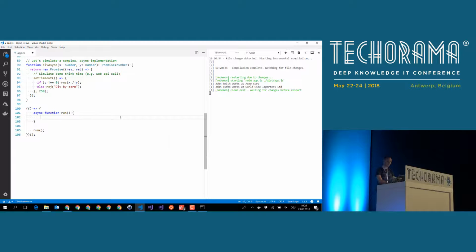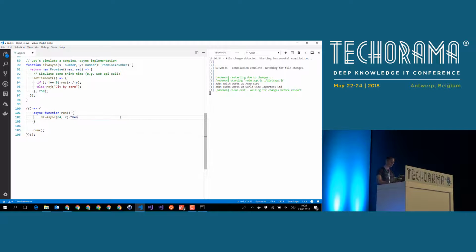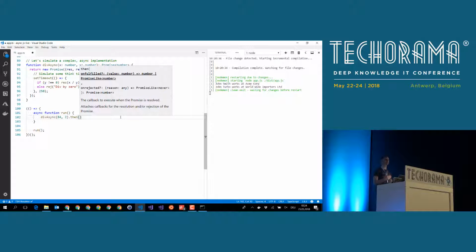If we want to call the diff async, we can do it as usual. For instance, something like this. This will, of course, result in 42. And if we want to do something once the promise has been resolved, we can do that in a functional manner by calling the then method. So this is promises combined with callbacks.